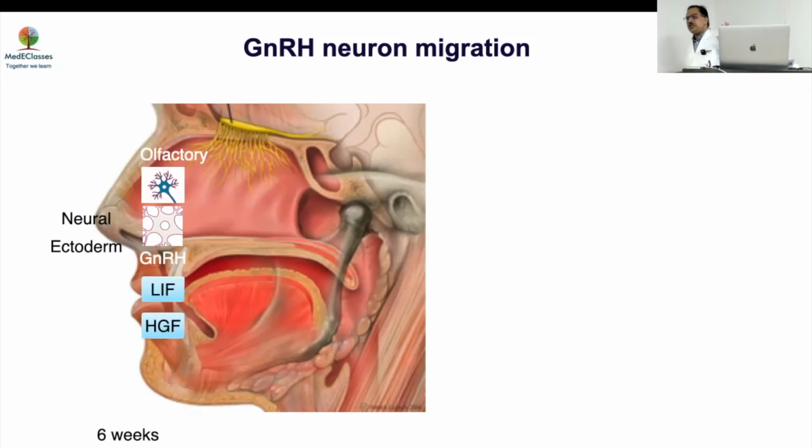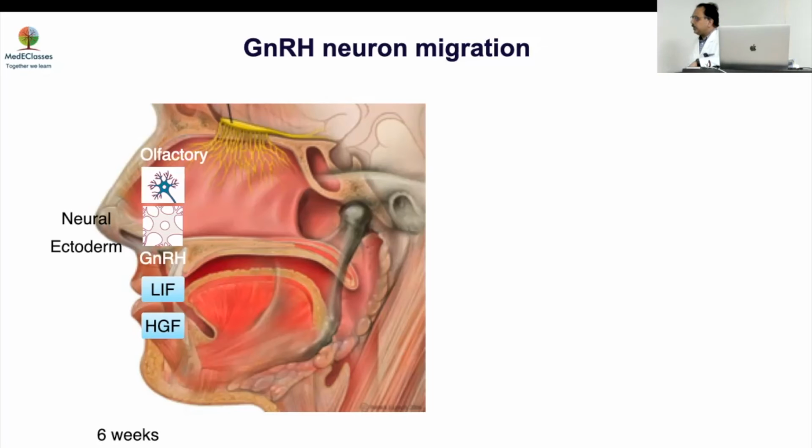There are multiple genes which regulate that, because the future of humanity depends upon the migration of the GnRH neuron. If the GnRH neurons don't migrate, there will be no humanity. Nobody will be there. How will reproduction happen? So this is a very, very important biological process, probably as important as glucose, which is for the survival of that individual. This is important for the survival of the whole race. Otherwise, humanity will go.